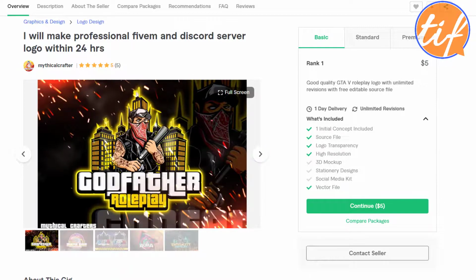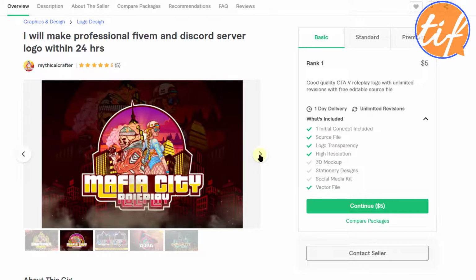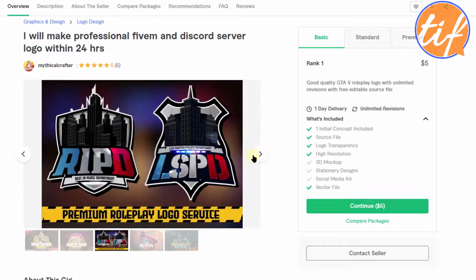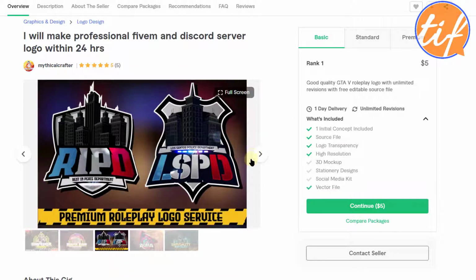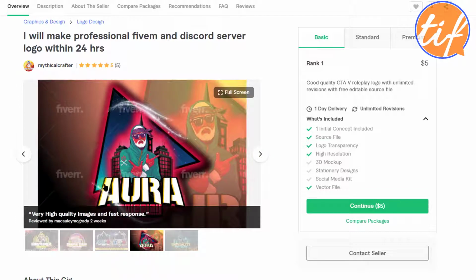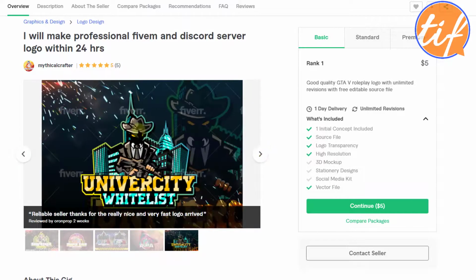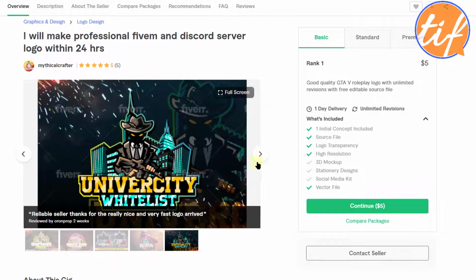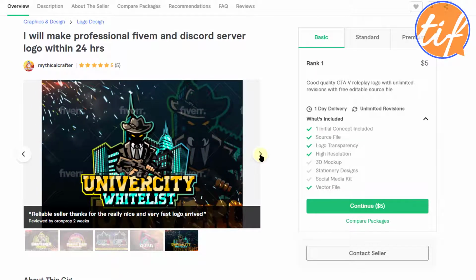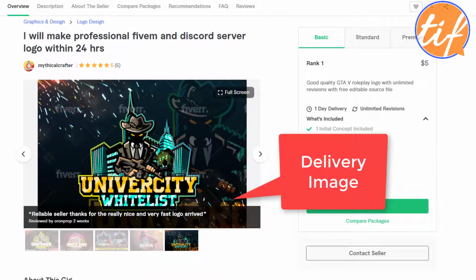Apart from that, he has one picture here, the second picture, the third picture. These three things he has added from his own end. This is a delivery. This is a real time delivery. You can see the review here, okay, 2 weeks back. And the next one, again, this is also another delivery, reliable seller, okay. So understand that whenever you deliver something, if you have an image in that delivery, that will show up here, okay. But then it depends on the buyer also.